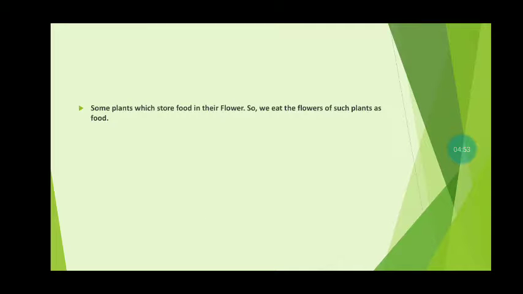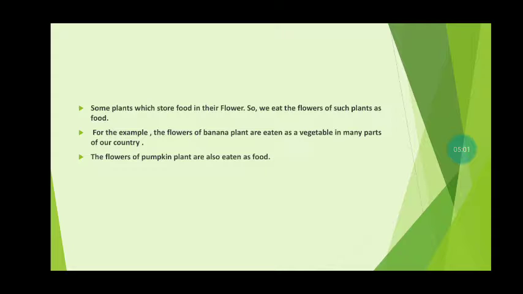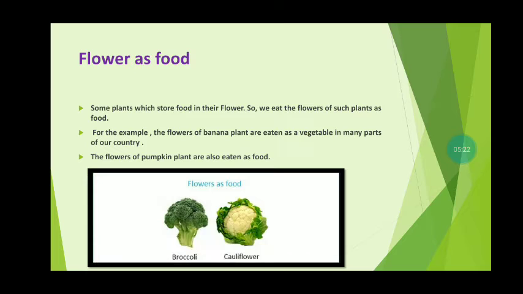Now come to the point, flowers are also an example of food. How? Some plants store food in their flowers, so we eat the flowers of such plants as a food. For example, the flowers of banana plants are eaten by us as a vegetable in many parts of our country. The flowers of pumpkin plant are also eaten as a food. So you can see cauliflower is also an example of a flower which is eaten by us.